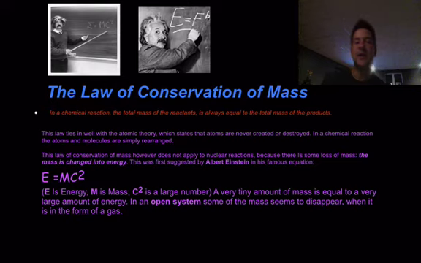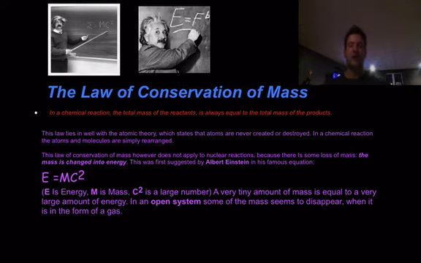So it's interesting though, because this law of conservation of mass is very closely related to the atomic theory, which we'll look at later, that was derived by John Dalton. And basically what it states is that atoms are never created nor destroyed. Basically all we do is rearrange the atoms and the molecules, it's just a simple rearrangement. And that's both from product side to reactant side.